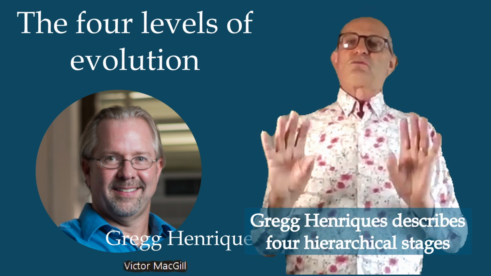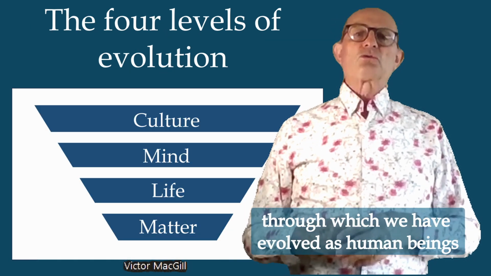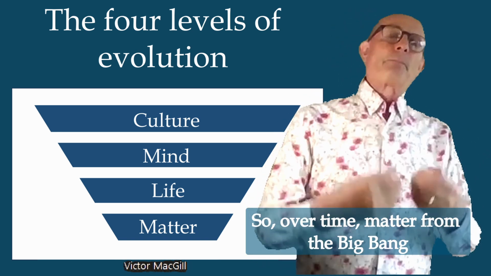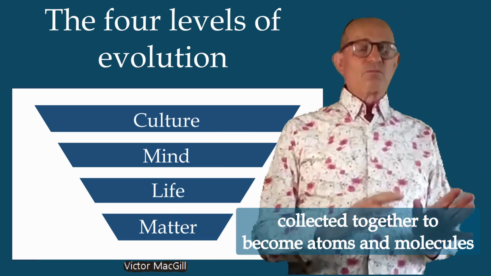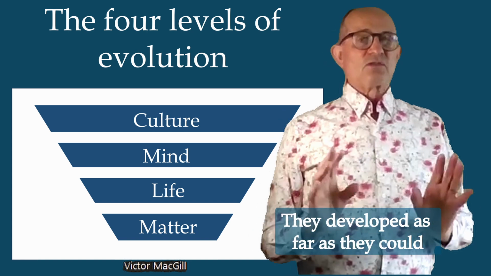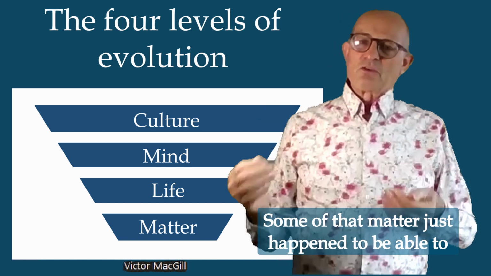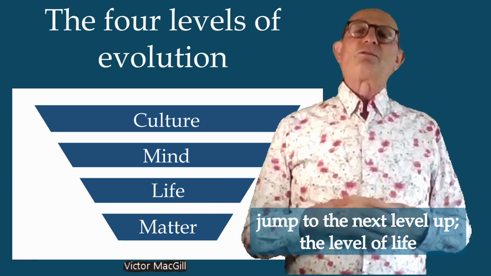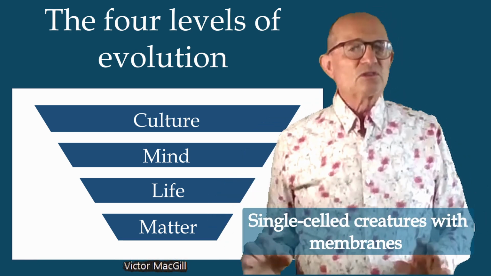Greg Henriques describes 4 hierarchical stages through which we have evolved as human beings. So over time, matter from the Big Bang collected together to become atoms and molecules. They developed as far as they could. Some of that matter just happened to be able to jump to the next level up, the level of life. Single-cell creatures with a